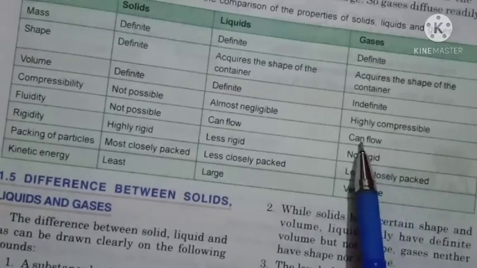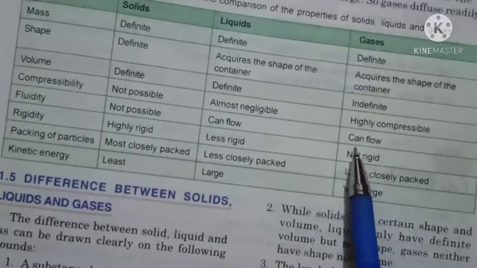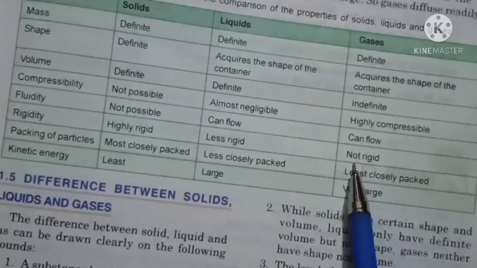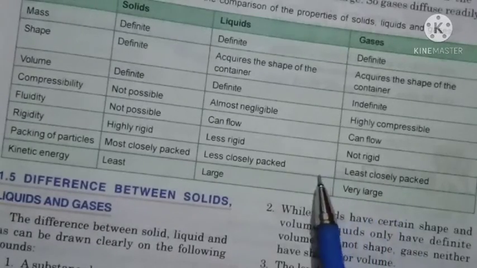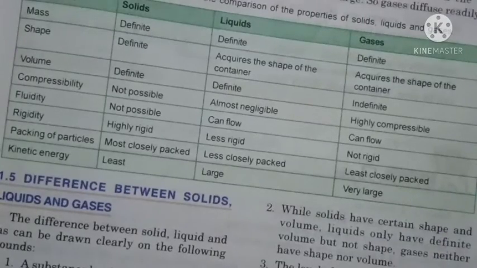Next, you can see fluidity. Yes, gases have a property to flow. Next, rigidity. Liquid has less rigidity, but gases do not have any rigidity, we can say. Packing of particles: very least closely packed, we can say, because the force of attraction is very weak and the intermolecular space is more, due to which they are least closely packed. Kinetic energy: a very large amount of kinetic energy is present in gases, students.